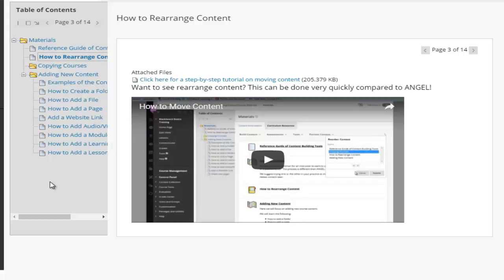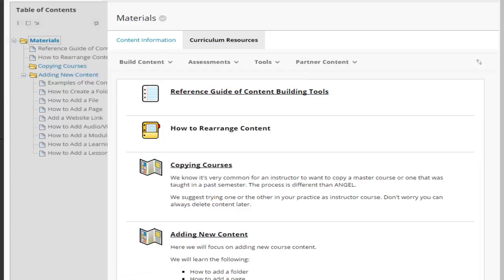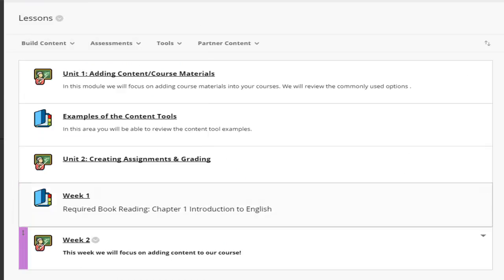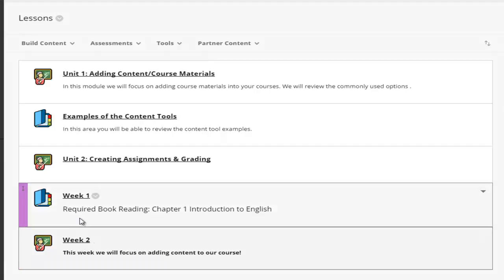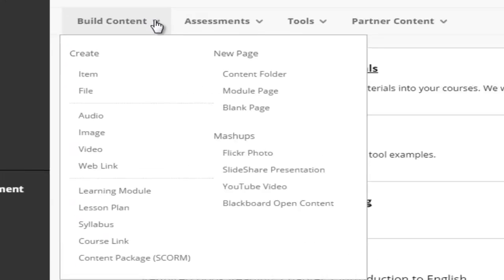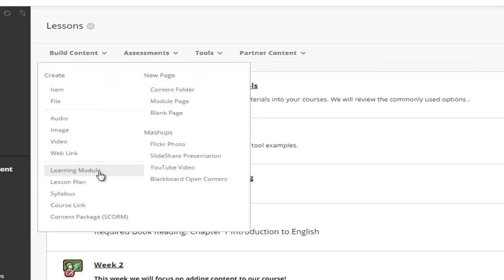To do this, we're going to go back into our example file, and to do that I'm just going to turn my edit mode back on and return to the file I was working in. I'm going to go ahead and put this on my main layer here. We could put it inside our folder that we had made if we like. I'm going to go ahead and click on Learning Module.